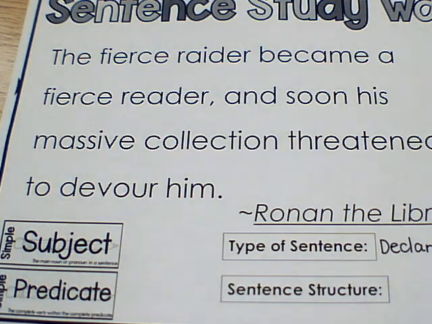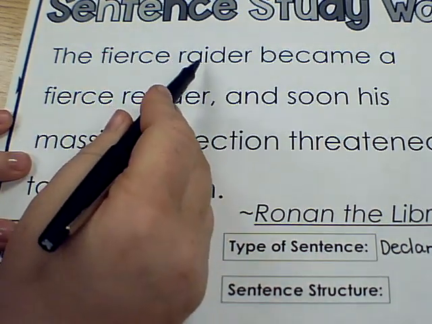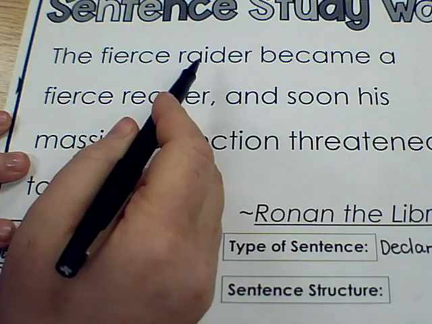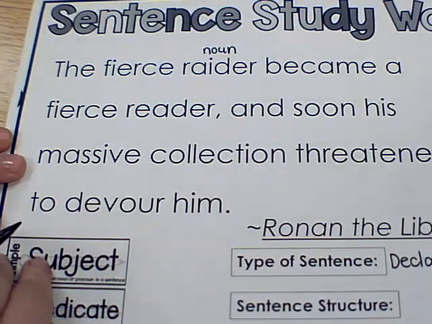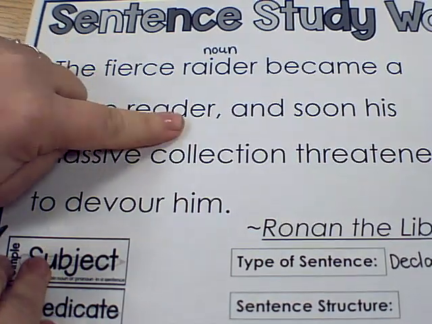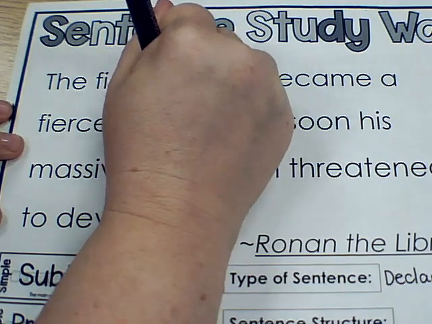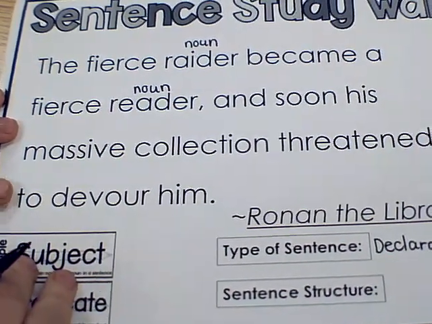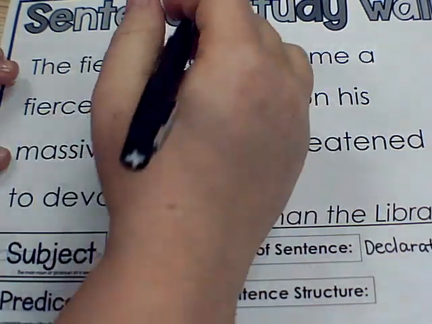Alright, so when we are starting out with our sentence, let's look for people, places, or things. So we have the fierce raider. Okay, a raider is a person. It's actually more specifically like a job. So it's a person who raids. So that is a noun. Became a fierce reader. Once again, that's kind of like the job of someone. It's like a person who reads. And soon his massive collection is a group of things. So it is a thing.